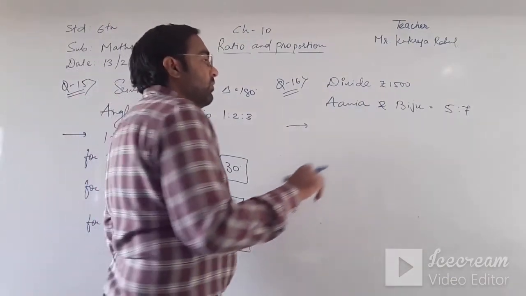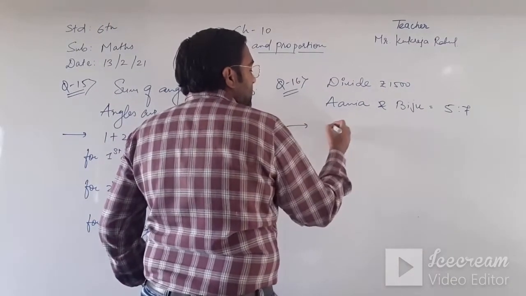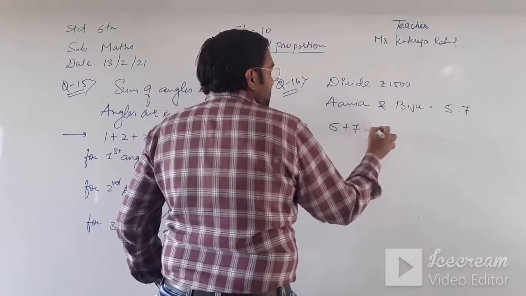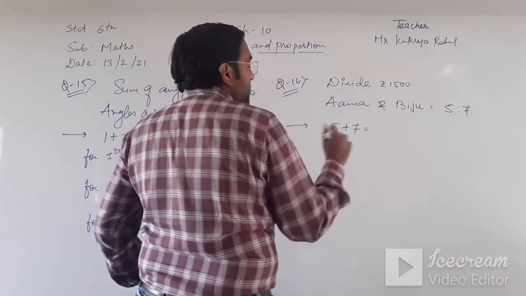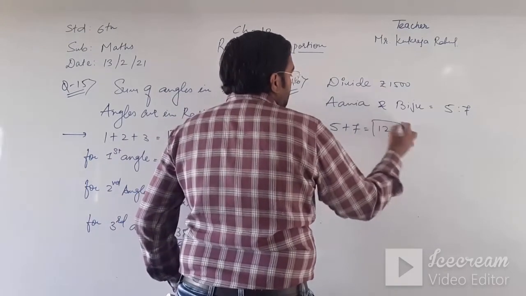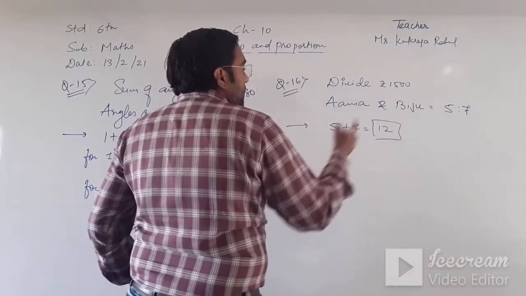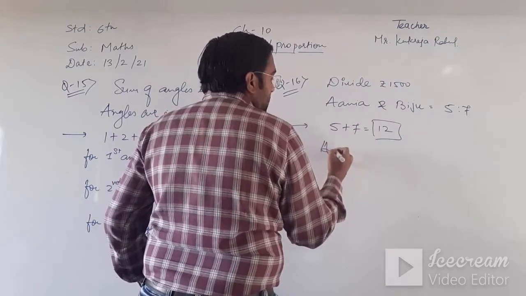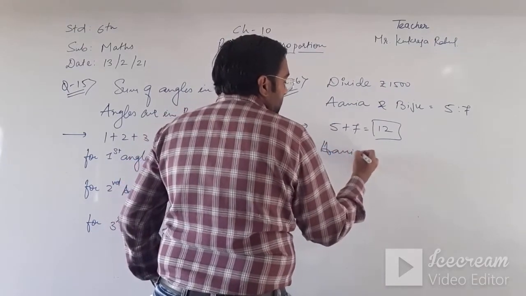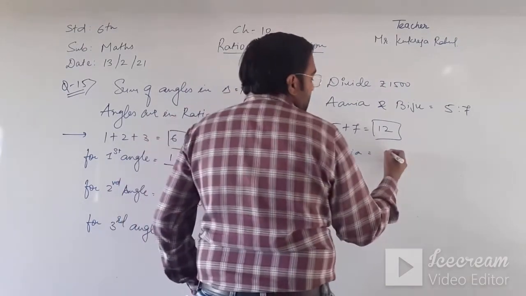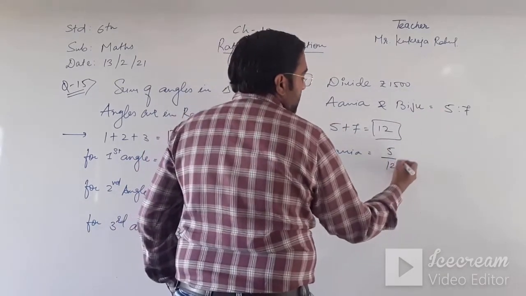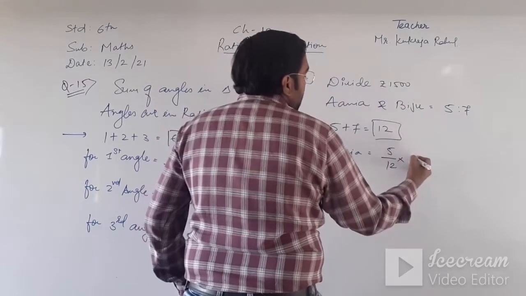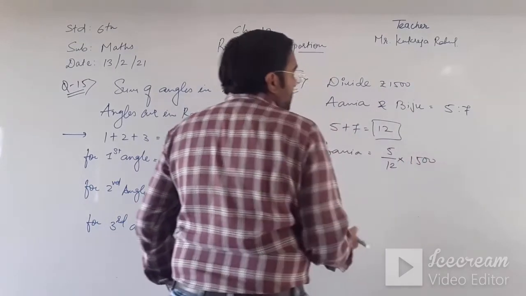Okay, so the total of 5 and 7 is 12. And for Anya, the ratio is 5, the total is 12, into 1500 rupees.